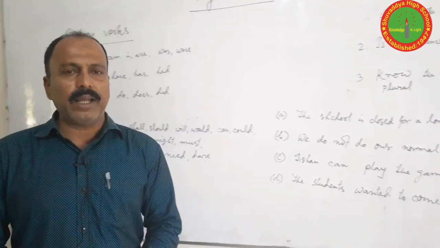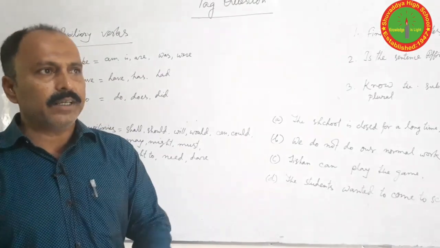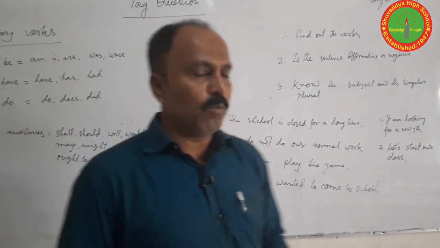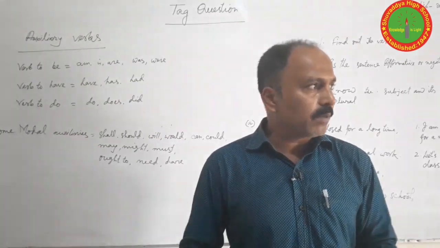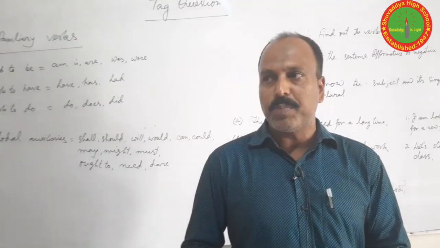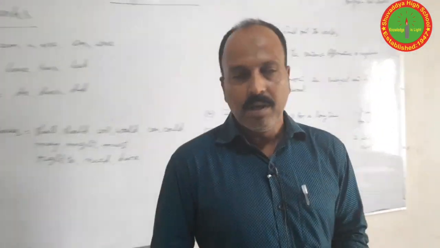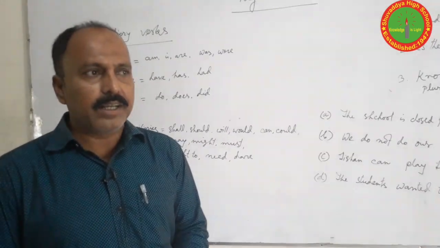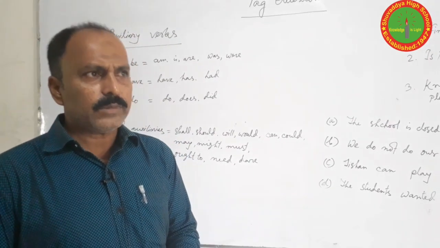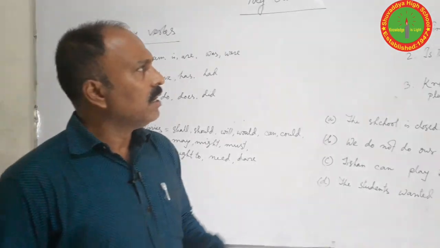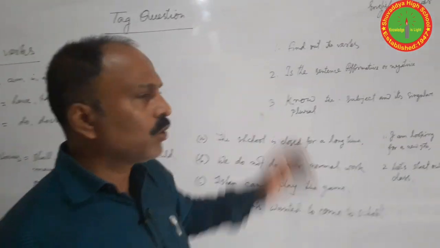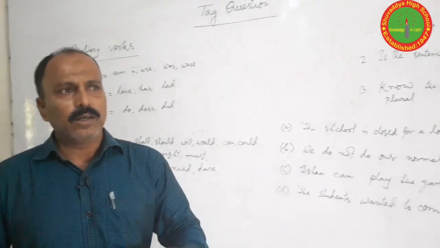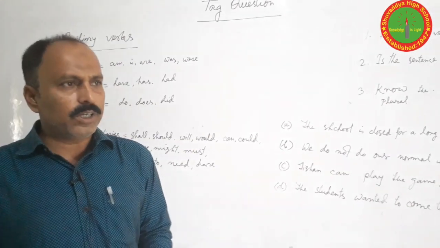As we know that there is no sentence in English without verbs, so every student should know the verbs and the forms of the verbs, regular or irregular, principal or auxiliary verbs. So today we know that there are some rules and regulations if we want to solve the tag questions, and they are not less than 20 or 25.